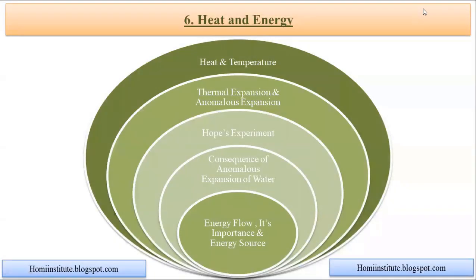Welcome back, students, to a new chapter where we are going to discuss heat and energy. This is the sixth chapter of our course book, and over here we are going to discuss heat and temperature. Then we will understand thermal expansion, anomalous expansion of water, and Hope's experiment related to the thermal expansion of water, or the anomalous expansion of water. Then we will see the consequences of the anomalous expansion of water, and at the end we will come to know about the energy flow and the different forms of energies which we use in our day-to-day life. So let's start with it.